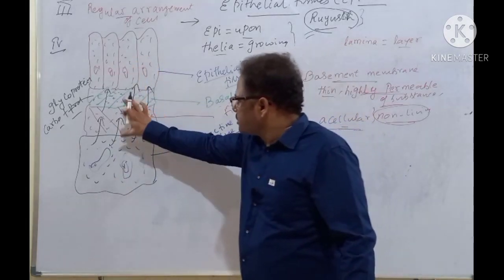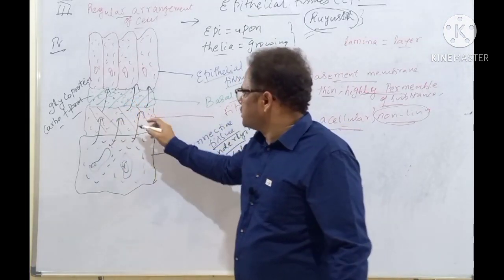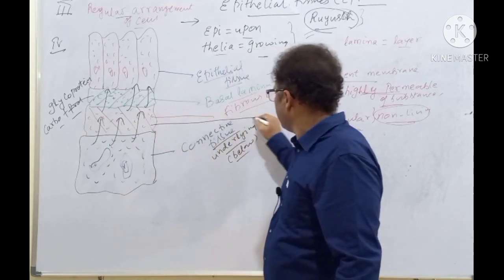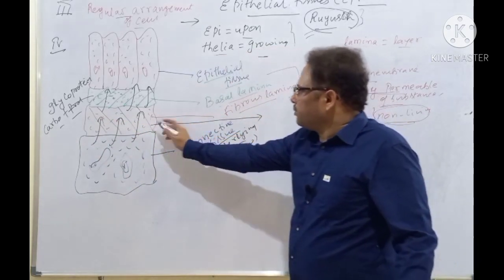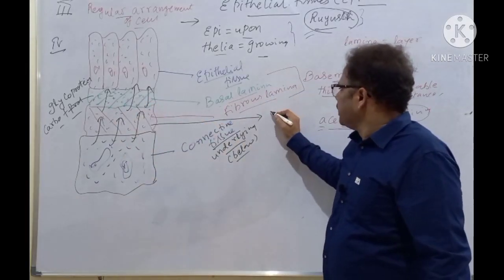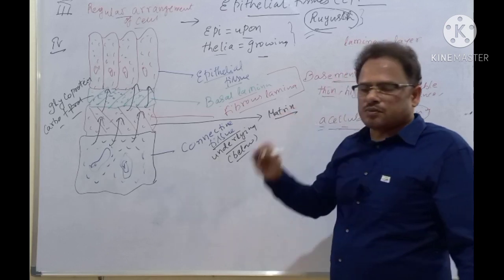And this is the fibrous lamina, isn't it? The fibrous lamina consists of the matrix, that is, a fluid substance.